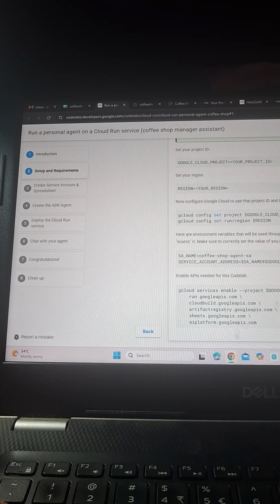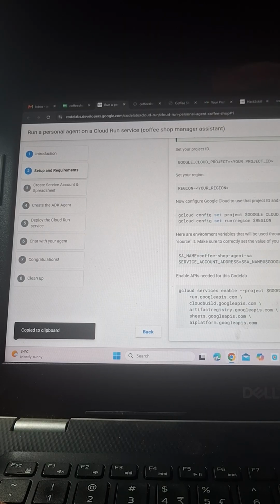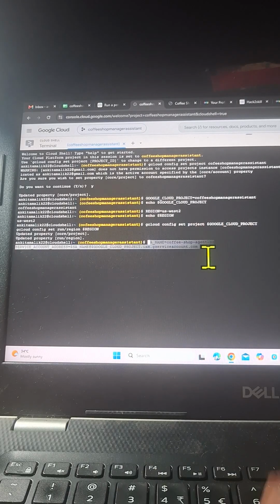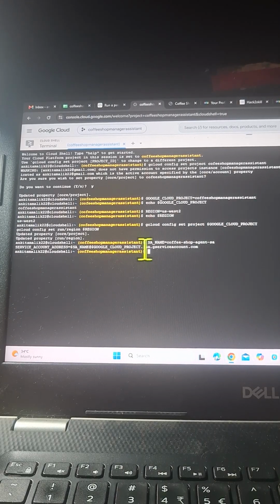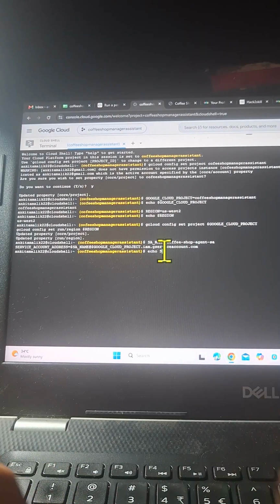So SA name is coffee shop agent SA, and service account address would be SA name, that is this, it is stored here, coffee shop agent @Google Cloud Project.iam.gserviceaccount.com. So it is going to execute this. Again, I'm storing. If you want to see, you can do echo SA name. You can do that as well.